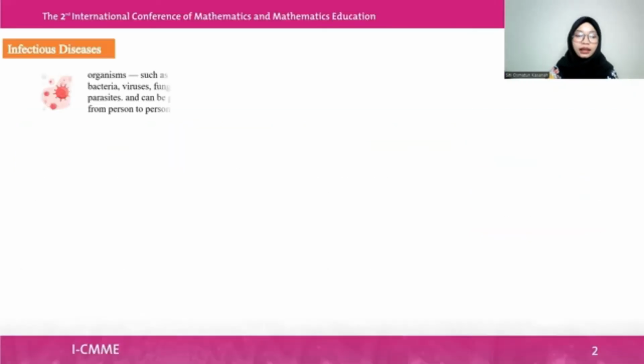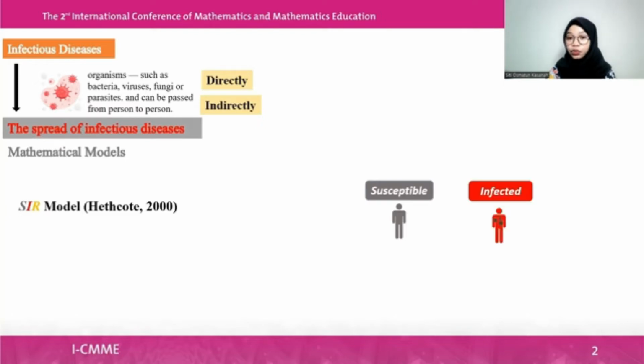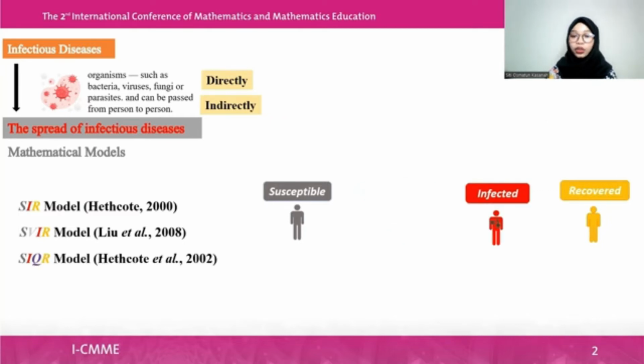Infectious disease is a disorder caused by organisms such as bacteria, and it can be passed from person to person directly or indirectly. The spread can be represented by a mathematical model like the SIR model. The model divides the population into three: susceptible, infected, and recovered. The SVIR model adds V, or vaccinated, into the population, and the SIQR model adds quarantine, or Q, in the population.